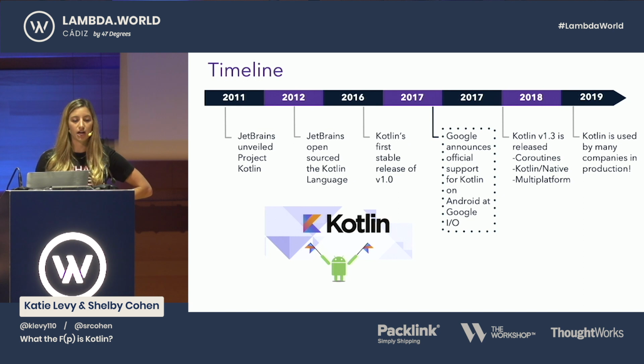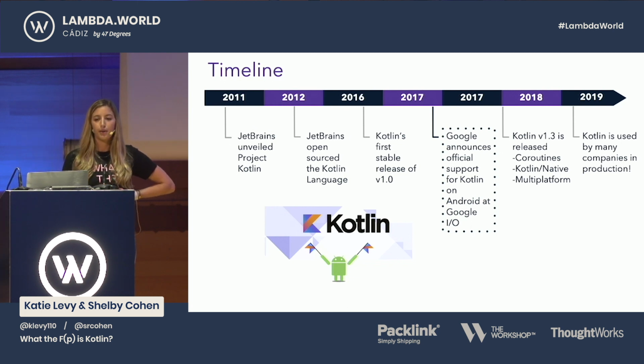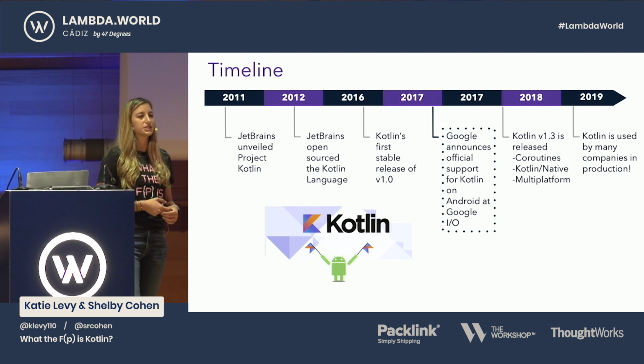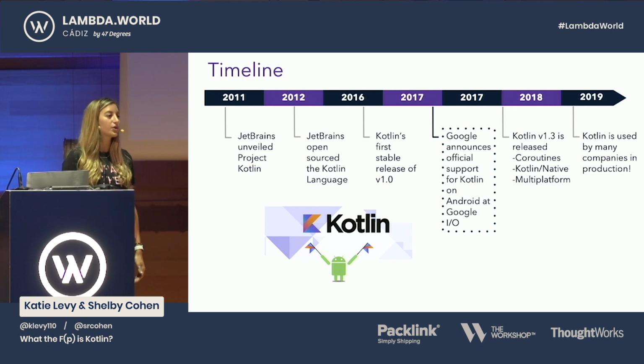So it actually started in 2011 and was open sourced in 2012. And the first stable release was in 2016. And a big pivotal moment was in 2017 when Google announced its official support for Kotlin on Android. In 2018, 1.3 was released, which had a lot of really awesome features like coroutines, Kotlin Native, multi-platform, and more. And then in 2019, a lot of companies are actually using Kotlin in production.